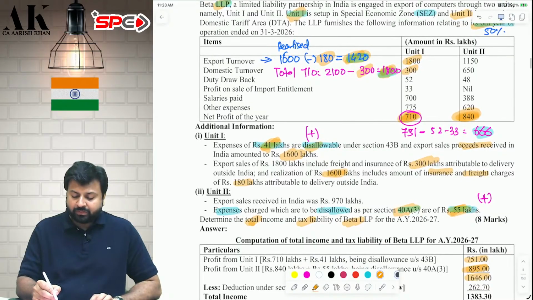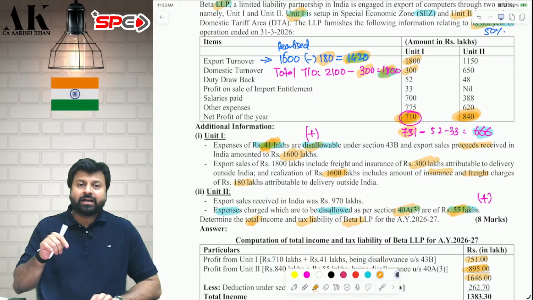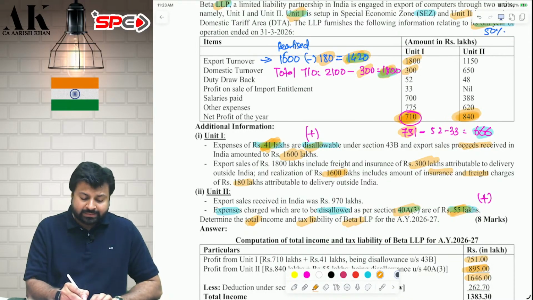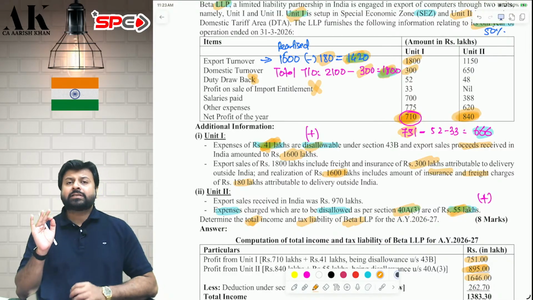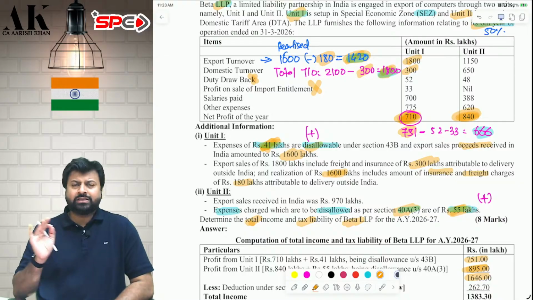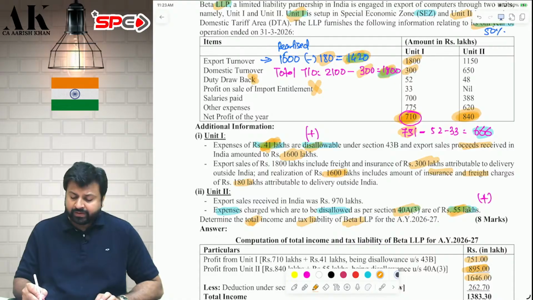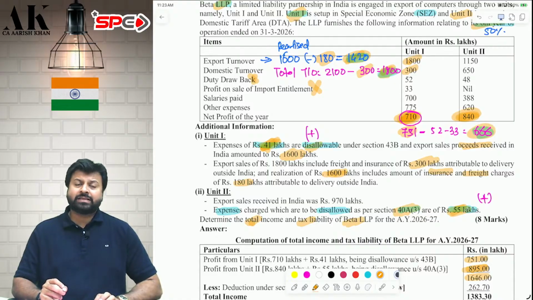How much is the profit from unit 1? Profit from SEZ unit is 751. 710 plus 41. But in this 751, I cannot take two things. I cannot take duty drawback. I cannot take profit on sale of license. Remember, profit from the export does not include duty drawback, profit on sale of import license and cash assistance. All these things are not part of profit from export. Therefore, I have to reduce all these things. If I reduce all these things, I will get 666 as my profit.